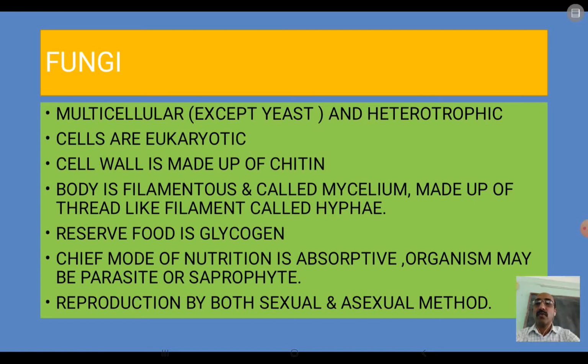Another important character is that these cells are eukaryotic. You have already known eukaryotic means there is presence of a true nucleus. The cell wall is made up of chitin. The body is filamentous, filament like, and it is called mycelium. Remember it, it is called mycelium.